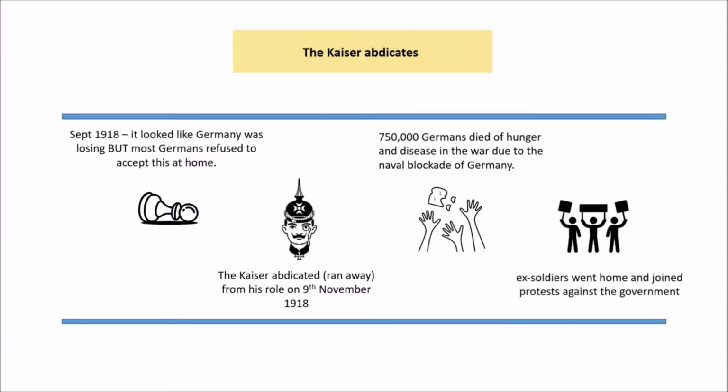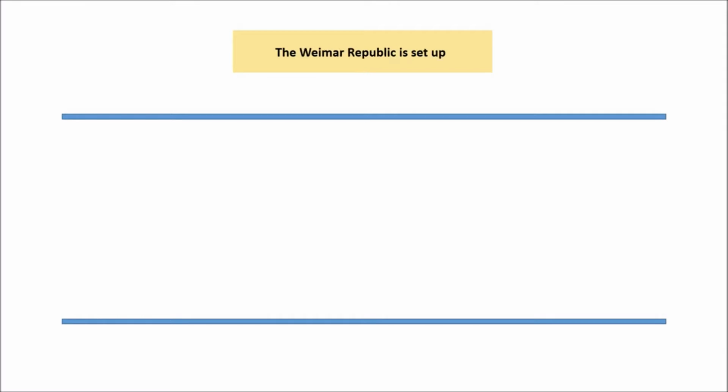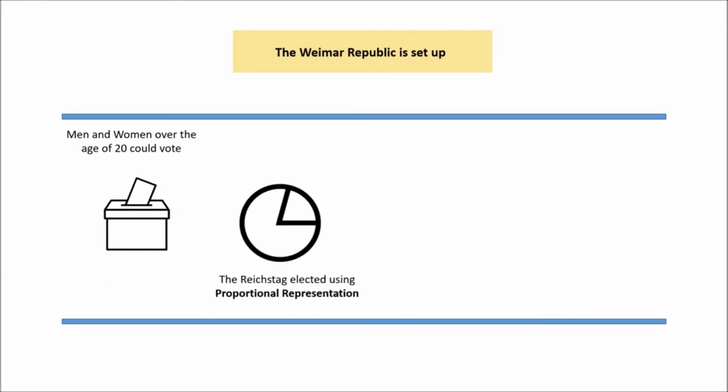And ex-soldiers are returning home and they join the protests against the government. So the situation is not great. Now the Weimar is set up in 1919 and it's a very democratic system. So men and women over the age of 20 get the vote. We know that also as a democratic system they have proportional representation, which in theory is very fair but has some problems.